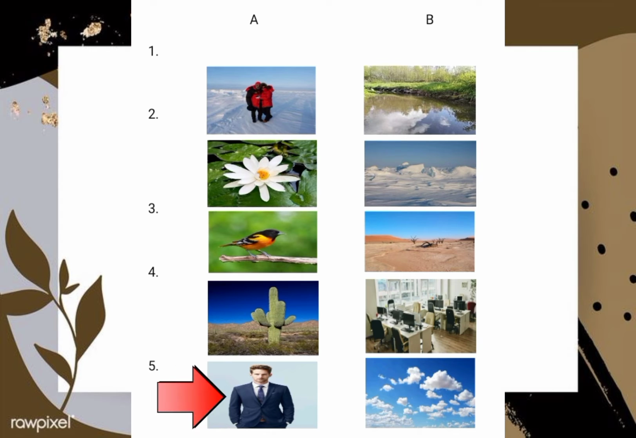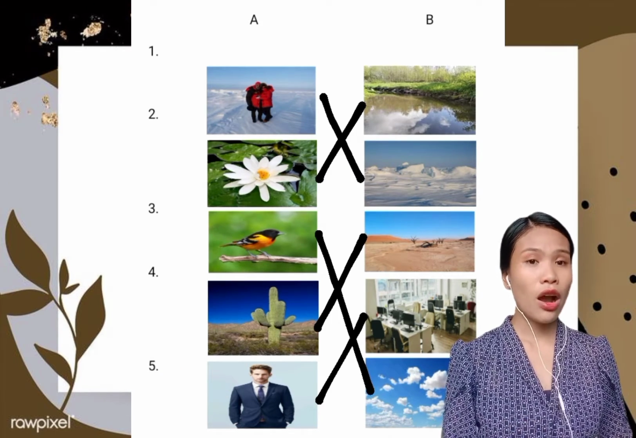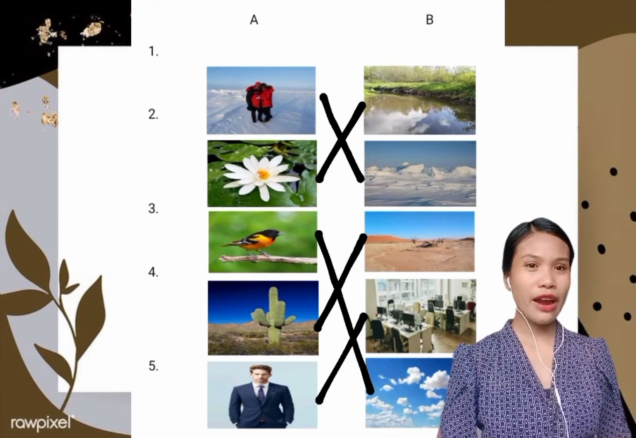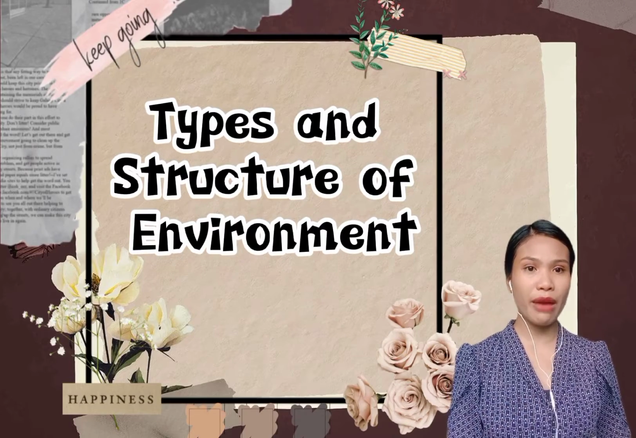The last one is a human that wears presentable clothes. So where do you usually see this type of person? In the office. Our activity is connected to our lesson. Now, are you ready to listen for today's discussion? Okay, great. So we will talk about types and structures of environment.